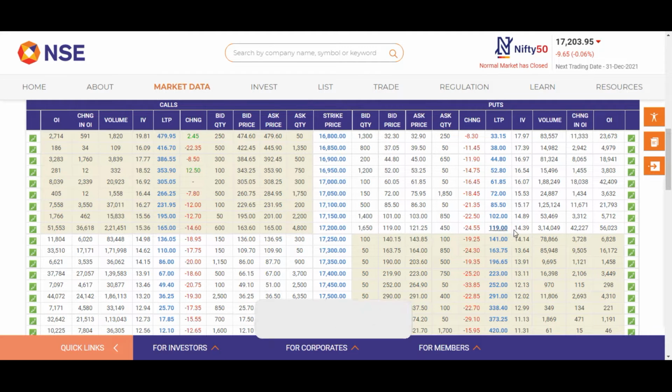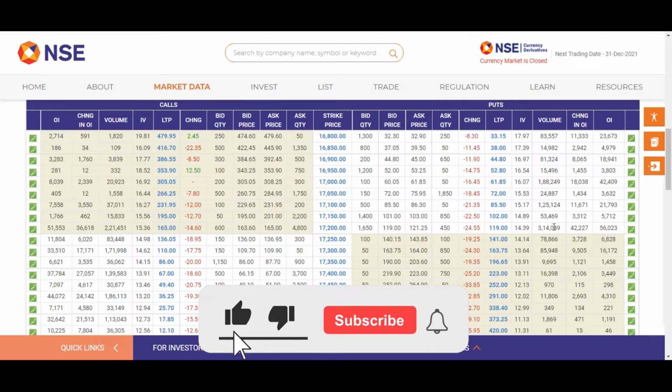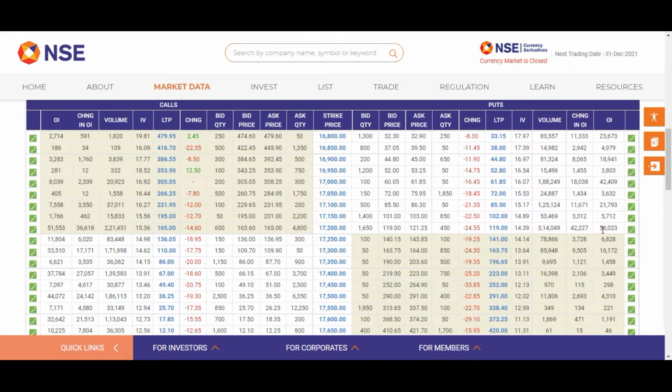This strike price is acting as the immediate support for the Nifty future. Suppose this level is broken, then I see a possibility of 17,000 levels. So this is a particular zone.